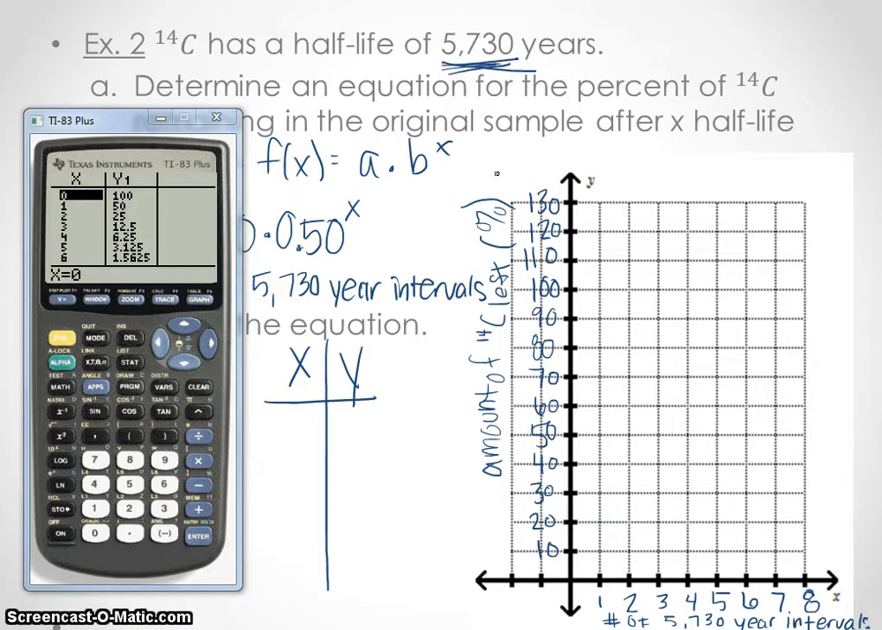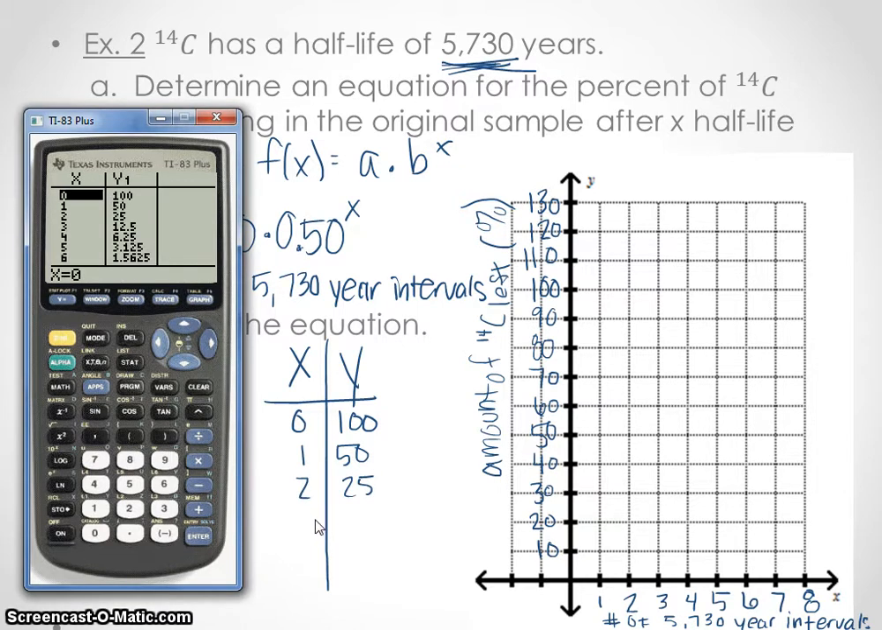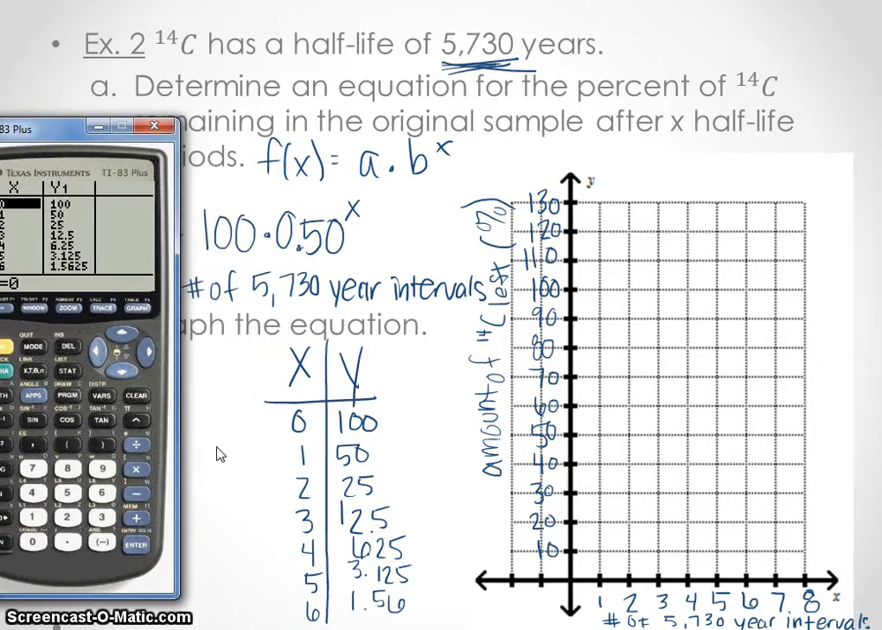Okie dokie, so let's start plotting points here. We have 0, 100. We're going to use 1 and then 50. And then 2, 25. There we go. And then 3, 12.5. Notice these are all just getting halved. 4, 6.25. 5, 3.125. 6, 1.56. Then I ran out of room, but let's scooch this over.